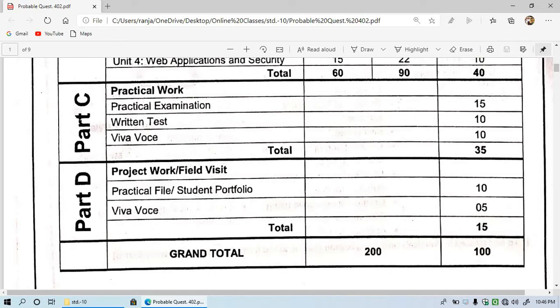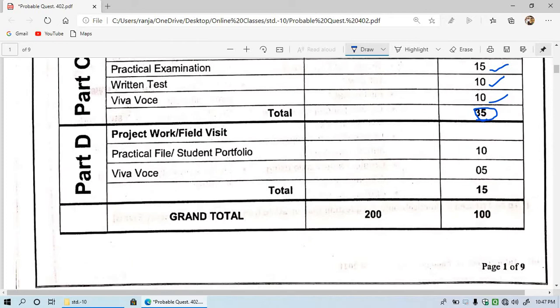Here you are seeing practical work. The practical examination will be held in every school, and that will cover 15 marks, and then written test, whatever the periodic tests and semester test is being held in your school, that will cover 10 marks. And then here you get the marks for Viva voce, and it is 10 marks. So total 35 marks you are going to get in part C, that is practical work.